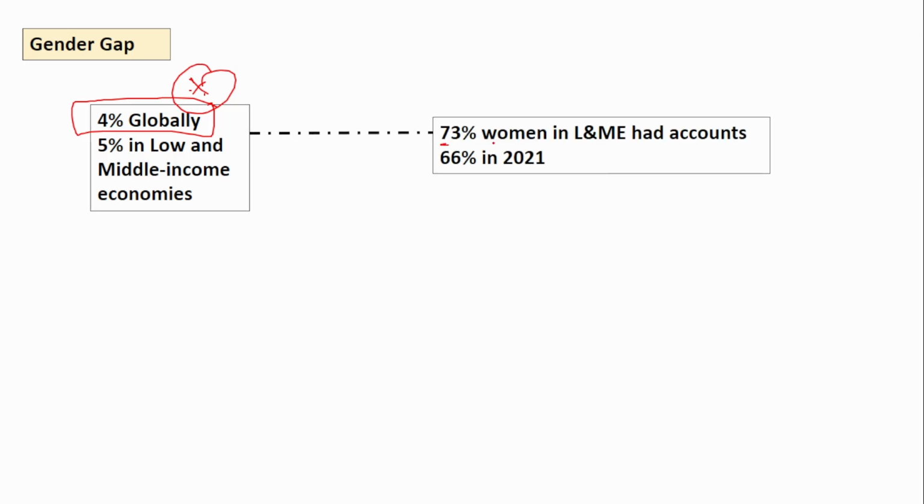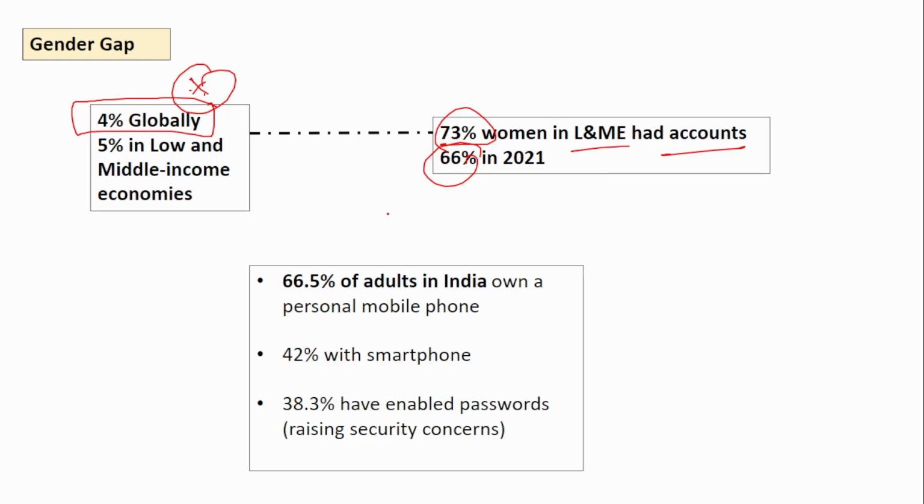So 73% of women in the low and middle income economies have an account compared to just 66%. In case of India, this is the mobile phone data. How many people in India have a mobile phone? 66.5% of adults in India own a personal mobile phone. But not all are smartphones.